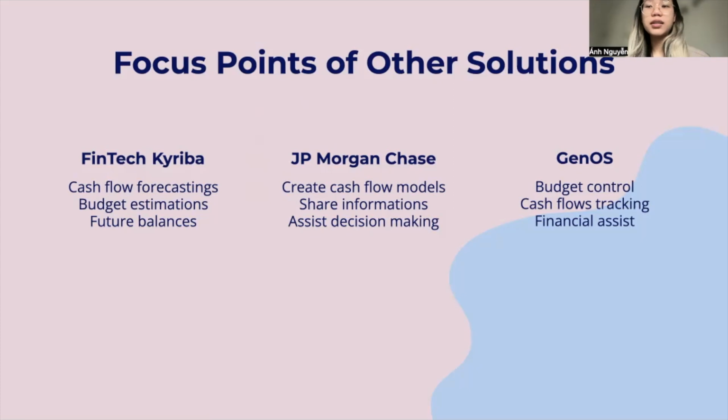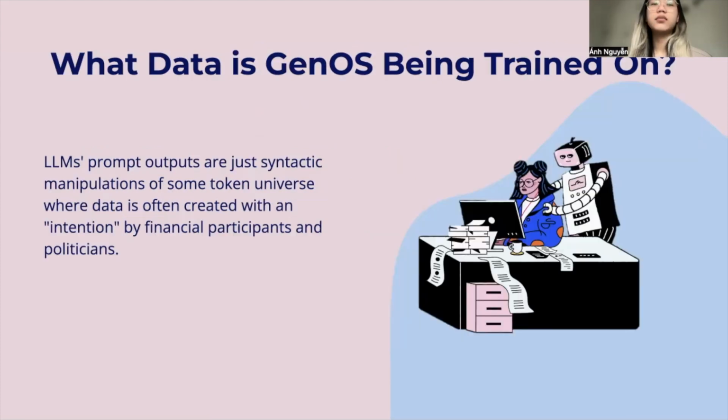The third one, the GenOS AI system, is the one that comes closest to meeting the needs of small and medium businesses, as it provides budget control, cash flow tracking, and financial assets. Intuit, the company that developed the GenOS system, is unclear about the type of data that the AI is trained on. The fact that synthetic data can be easily manipulated by financial participants and politicians is concerning to business, as it can greatly impact the outcome of the cash flow statement and ultimately affect their operational decision making. The lack of information and integrity, as well as security issues, are the biggest setbacks that prevent GenOS from becoming the best platform for small and medium businesses.